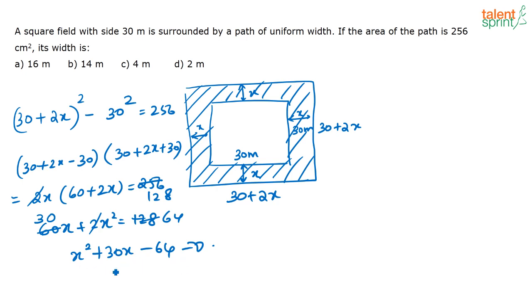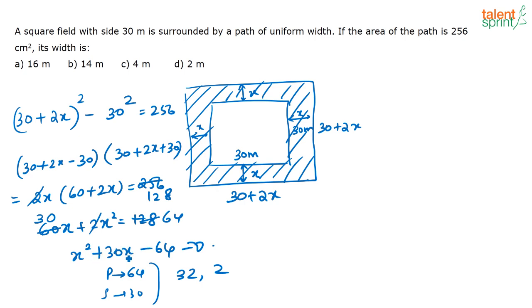So you have two numbers whose product is 64 and whose sum is going to be 30. So the numbers can be what? See, 32 and 2. 32 into 2 is 64, 32 minus 2 is 30. Now again you have a plus and a minus symbol sign here, correct?